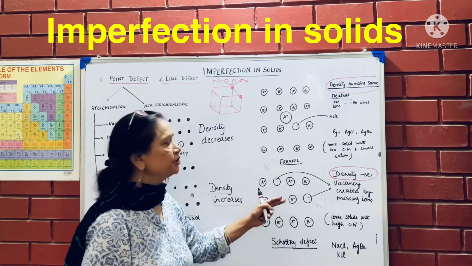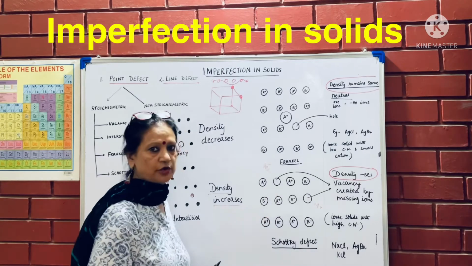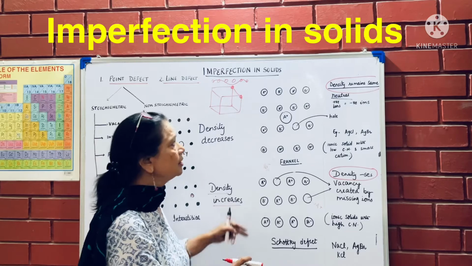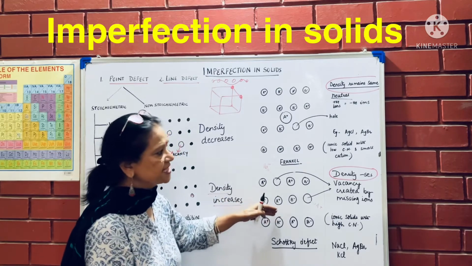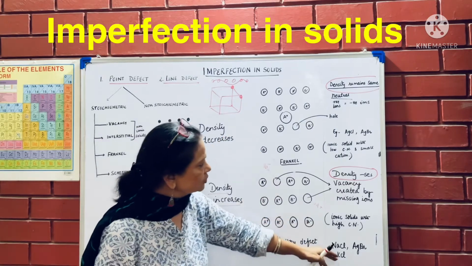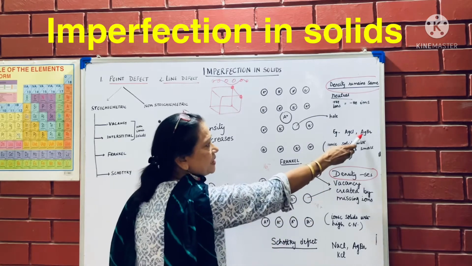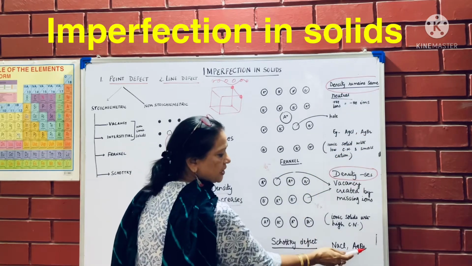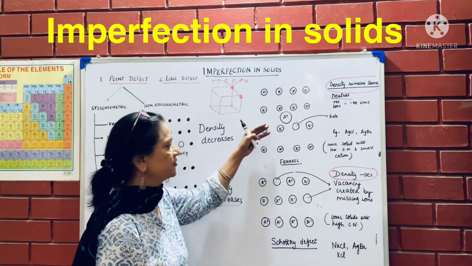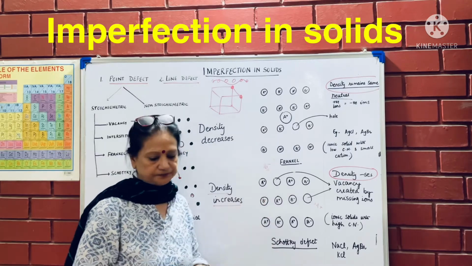But electrical neutrality remains the same because one positive, one negative have gone out. So the ionic compound remains neutral, but shows density less than Frenkel. Examples of this are NaCl, KBr and KCl, and also AgBr. AgBr is the compound which shows both defects, sometimes Frenkel and sometimes Schottky defect.